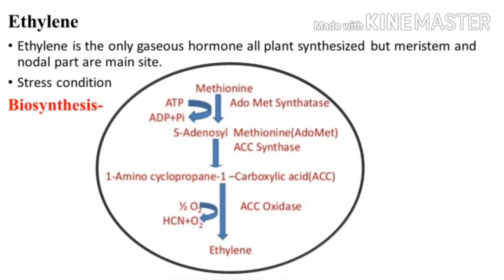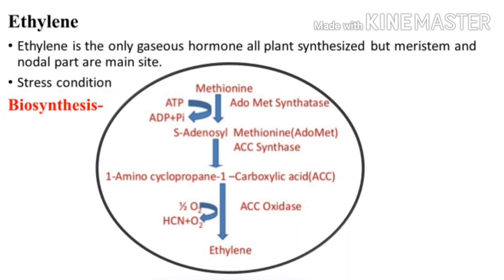Then the fourth hormone is ethylene. Ethylene is the only gaseous hormone. All plants synthesize it, but meristem and nodal parts are the main sites, and the formation of ethylene takes place in a stress condition. This is the biosynthesis of ethylene.